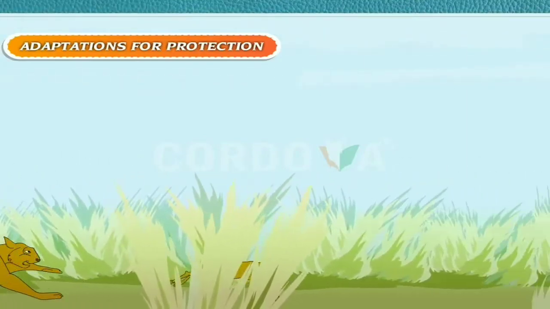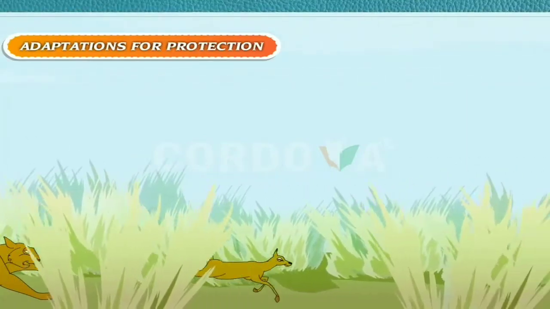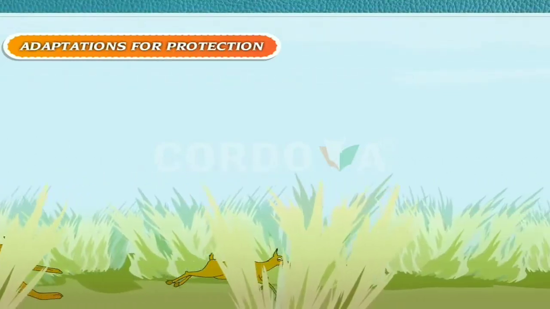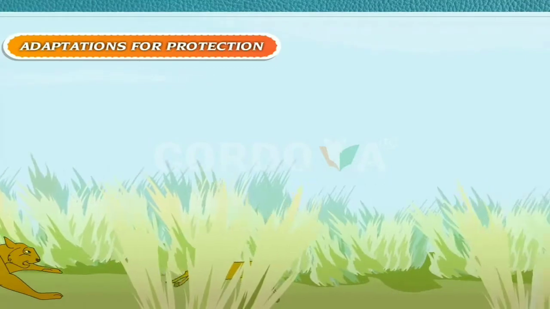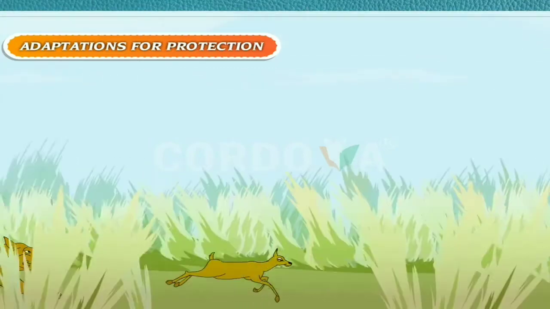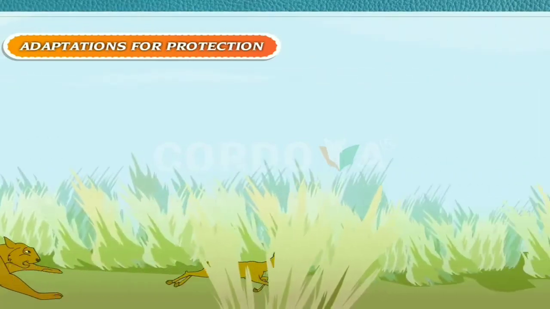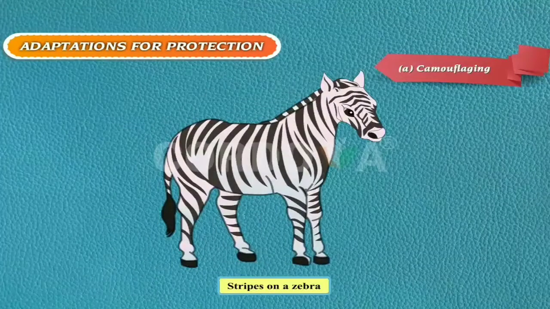Adaptations for protection. Animals are hunted and eaten by other animals, so they need protection from their enemies in their surroundings. Let us see how animals adapt themselves to protect from their enemies. Camouflaging.